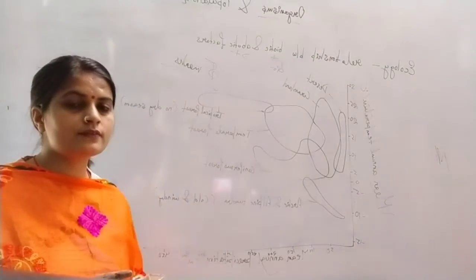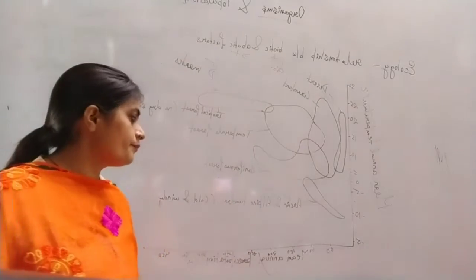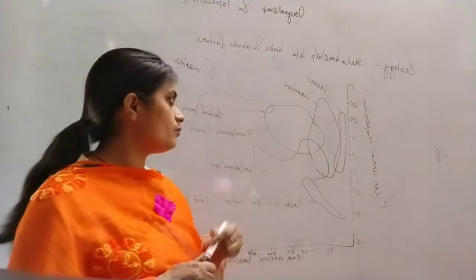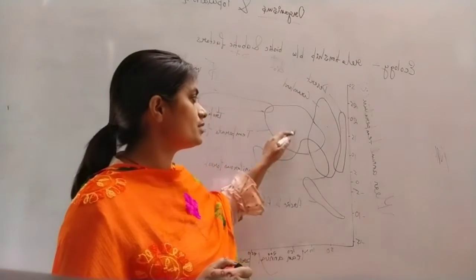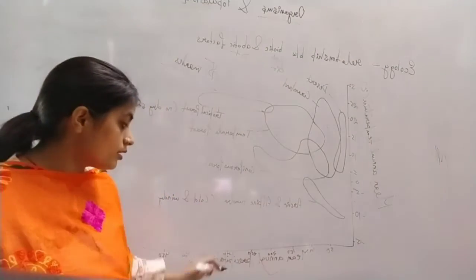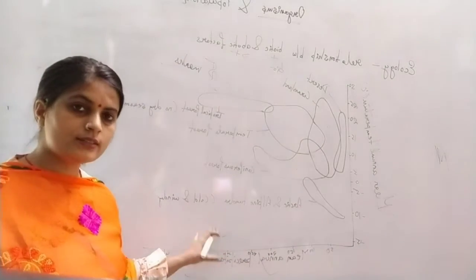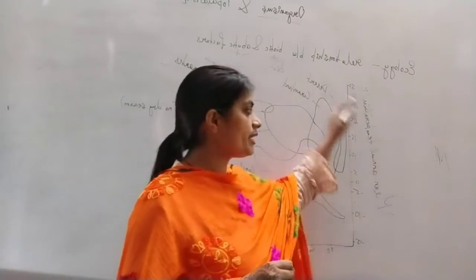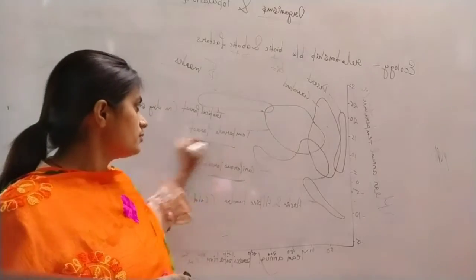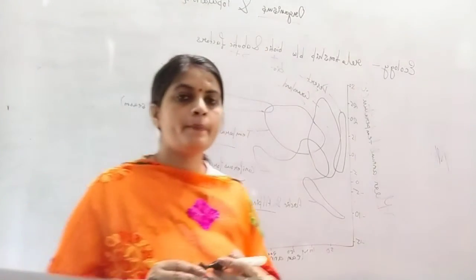But the question which I have seen and which was asked recently in the exam is that the diagram is made, but its name is missing. You have to fill in the name, what it is representing, what these are representing. And then it might be possible that the scale is missing, and you have to fill in or make this scale. In the same way, this scale might be missing, that you have to make or fill. So this thing should be learned thoroughly and properly by all of you.